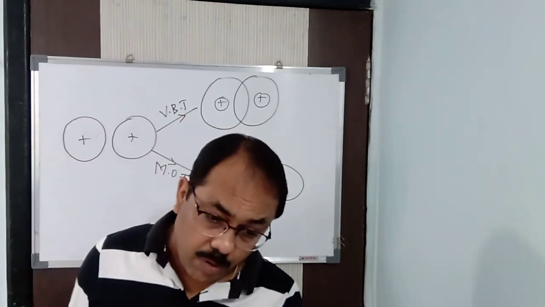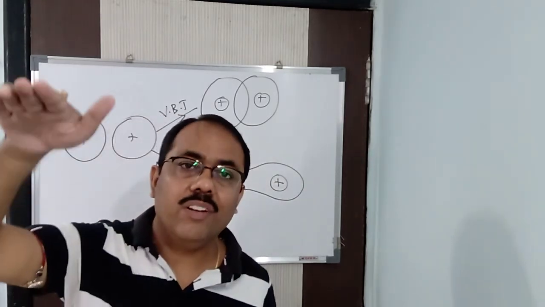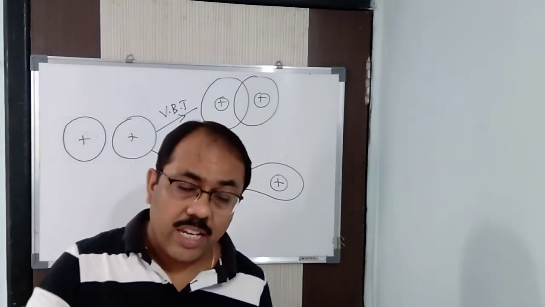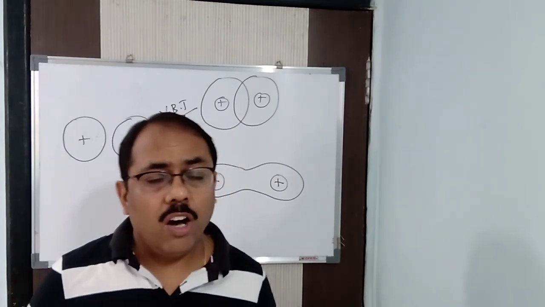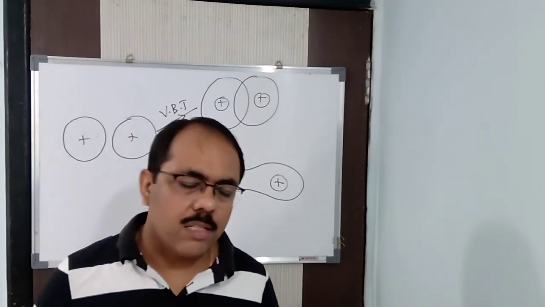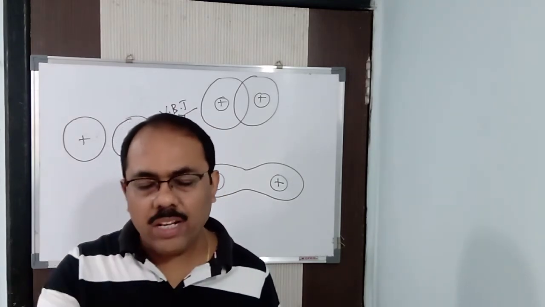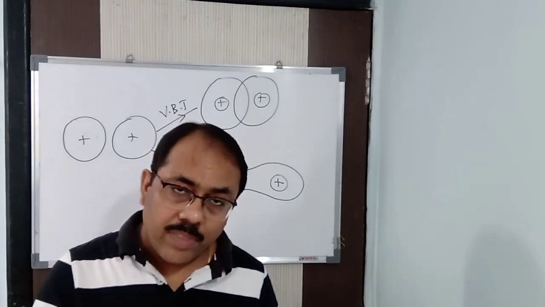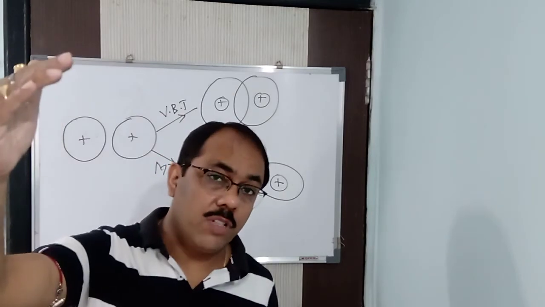It's according to the Aufbau principle, because last time I told you that it will be filled in the increasing order of energy. First bonding, then anti-bonding. Bonding always has lower energy, anti-bonding has higher energy. Then it is filled according to Hund's rule of maximum multiplicity. That is, first one electron will go into each subshell and it will be filled. So first the lower subshell will be filled, then after that the higher subshell.